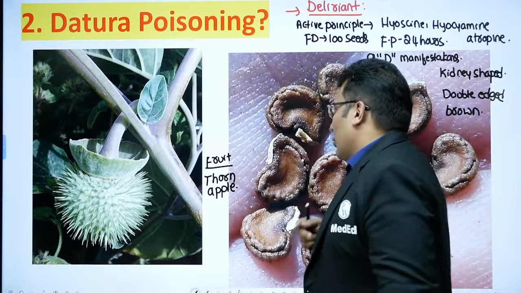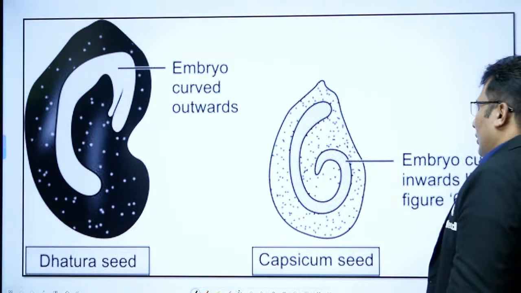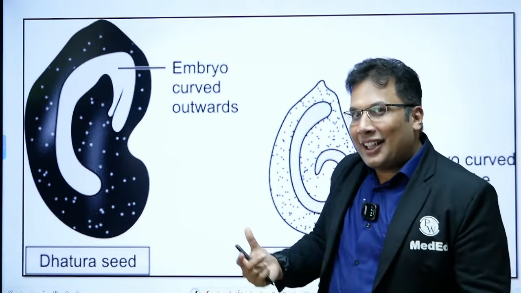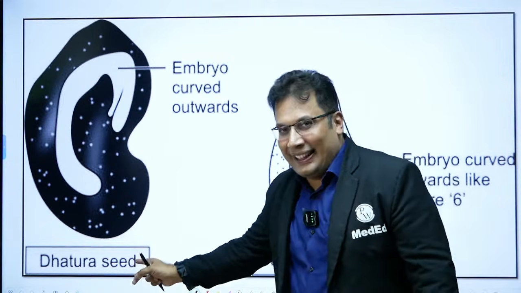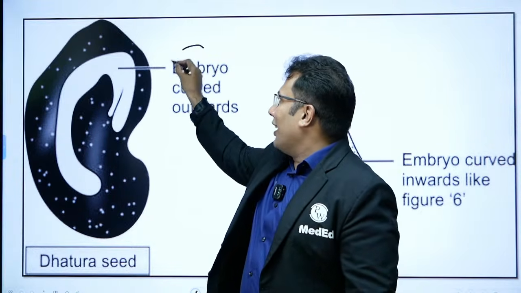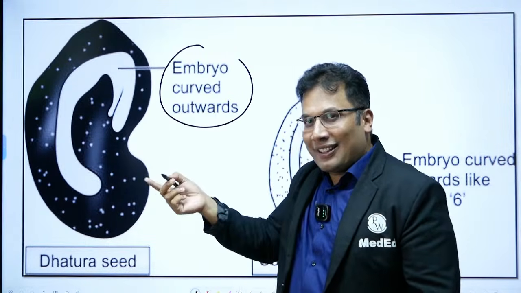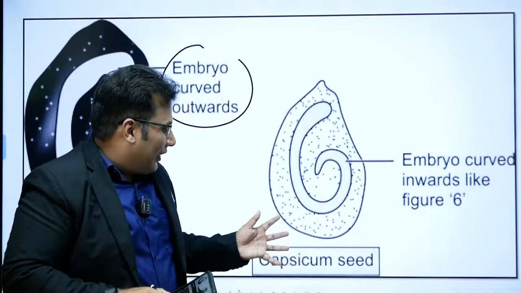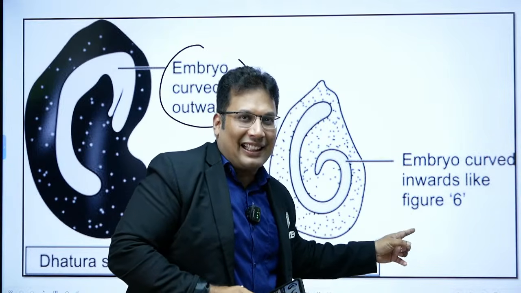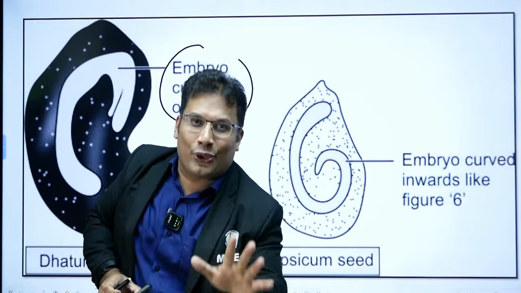Now let's see the third important question, also taken from KS Reddy. Remember, in Datura seeds the embryo is curved outwards, as you can see here. But in capsicum seed, the embryo is curved inwards like a figure of 6. This is a very important INI-CET question and Viva question.